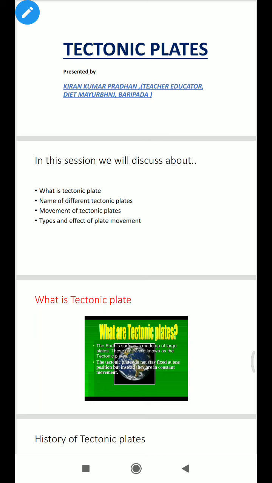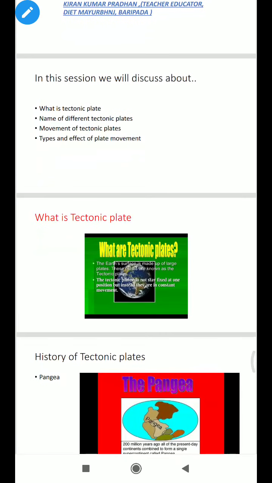Today, I will discuss the internal structure of Earth, that is tectonic plates. In this session, we will discuss what a tectonic plate is, the names of different major tectonic plates, the movement of tectonic plates, and the types and effects of plate movement.